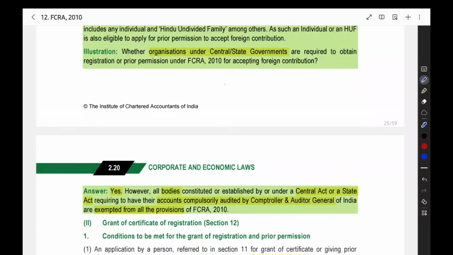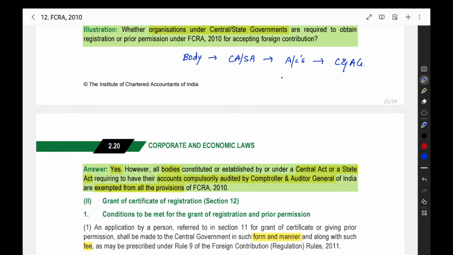But there is an exemption. What is the exemption? You are a body under a central act or a state act, and there is a compulsory requirement that your accounts should be audited by the C&AG, the Comptroller and Auditor General. Then, in that case, all provisions of FCRA are exempted for you.